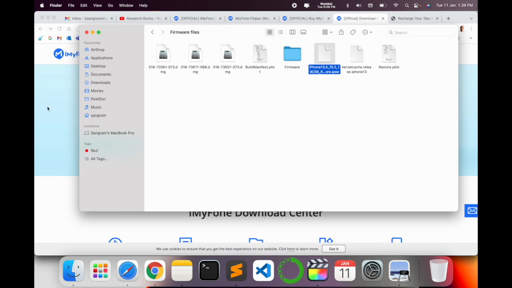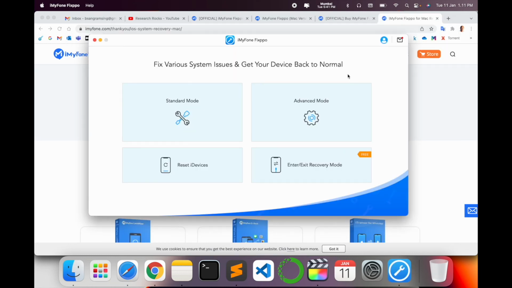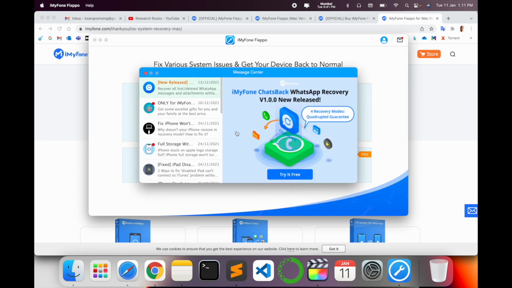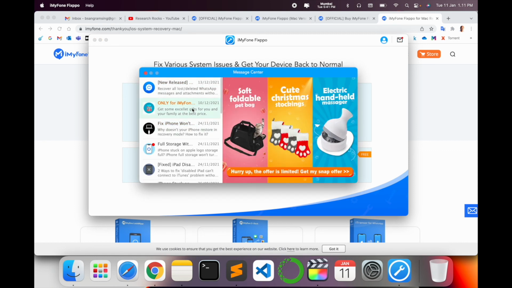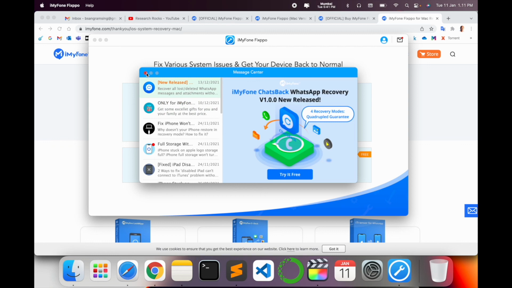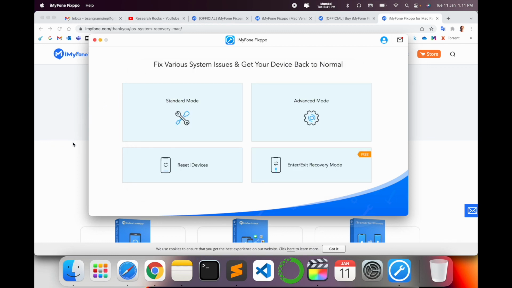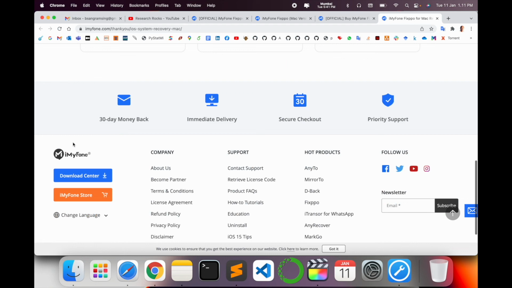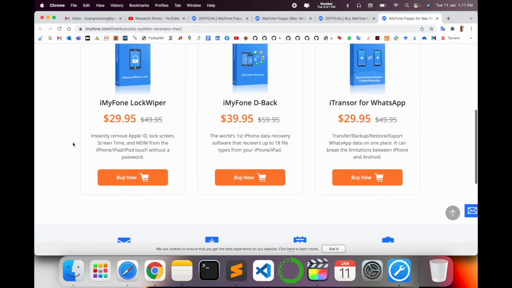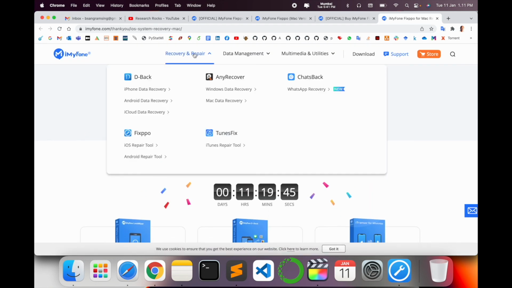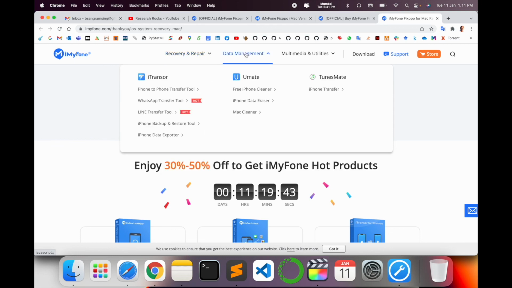It's amazing software. Such facilities are available in that particular software. So I really recommend, if you are using an Android or iOS product, you buy this product and save your data, or if your data is lost, you can recover it very easily using this platform. It's very simple. Hope you like this video.